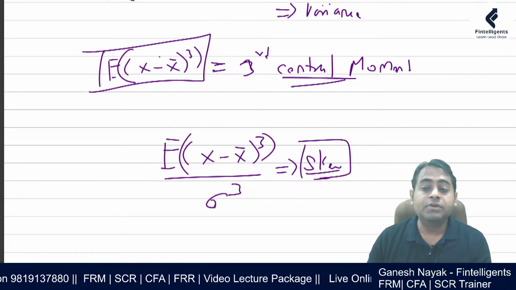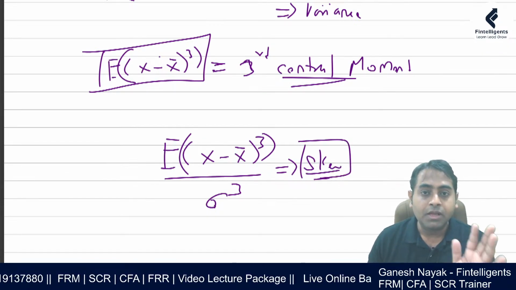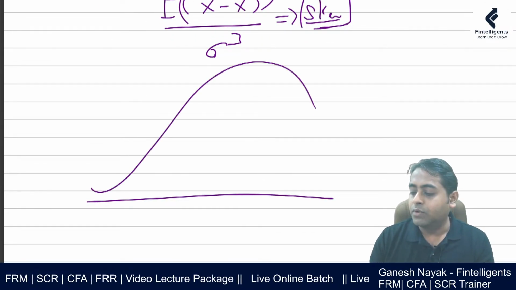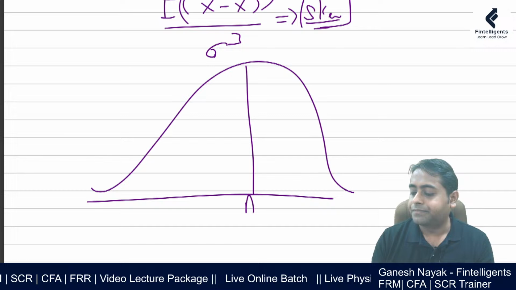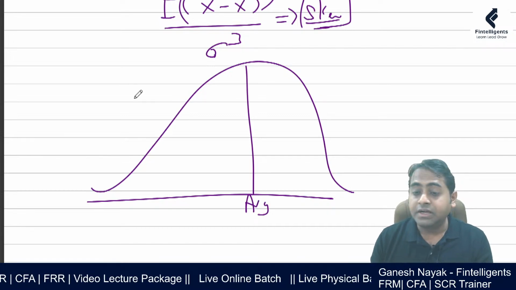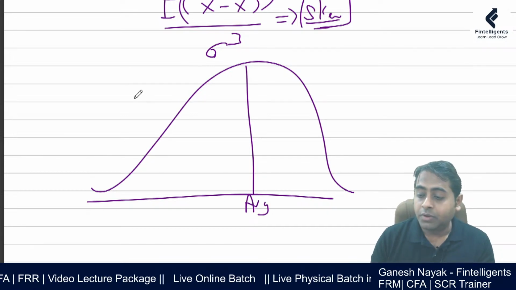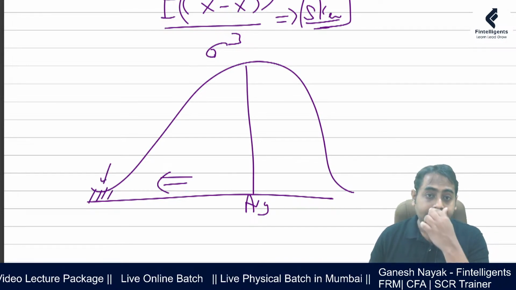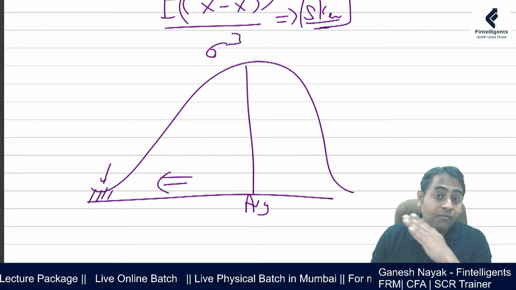The concept of skewness is very important for your entire FRM Level 1 and Level 2. Skewness basically tells you whether the data is skewed. If you look at this data, this is my average. If the data is skewed, then you have the tail, and there are a lot of data away from the tail.